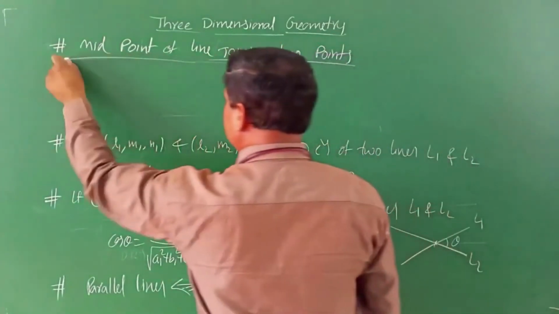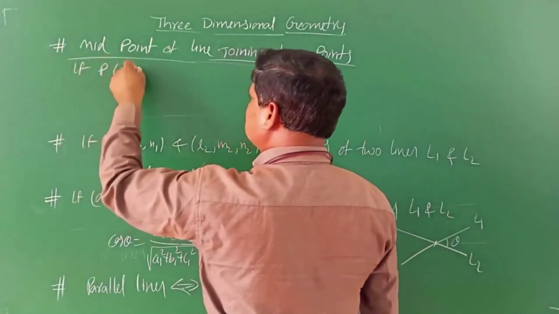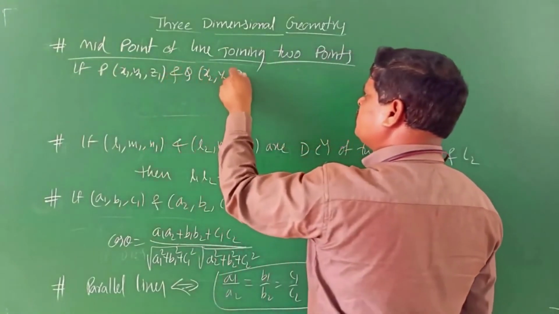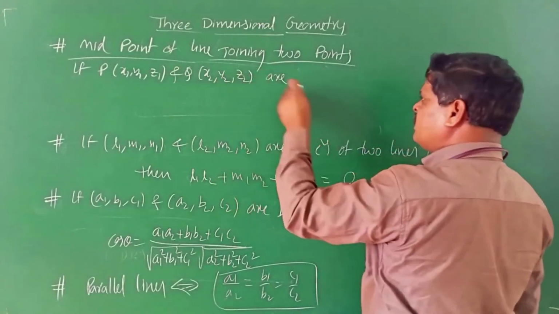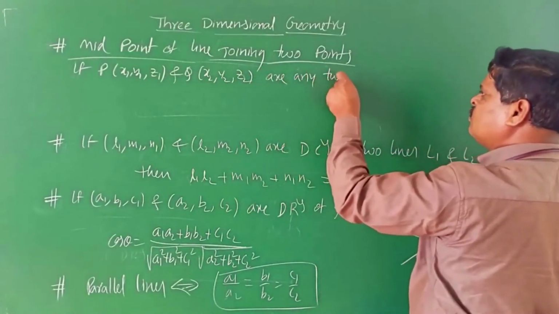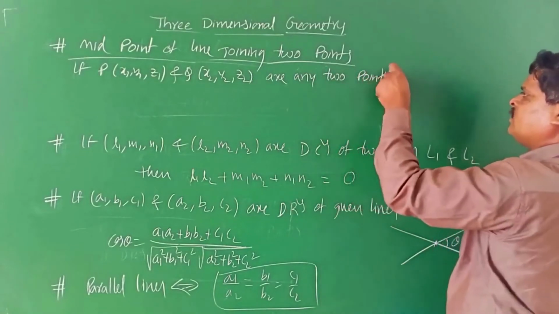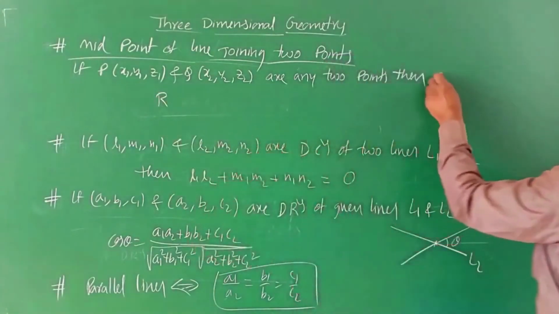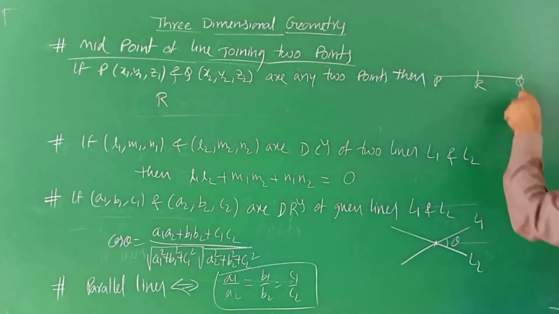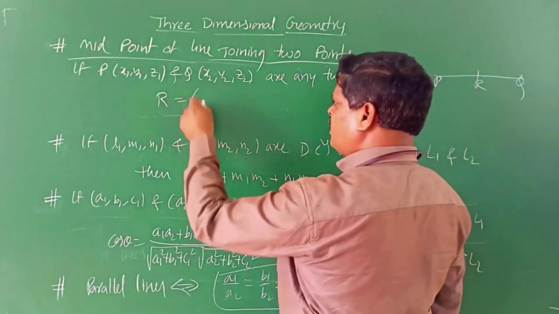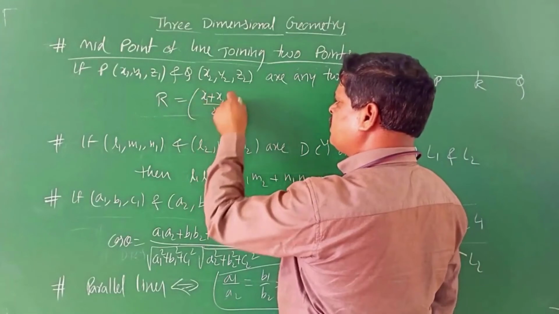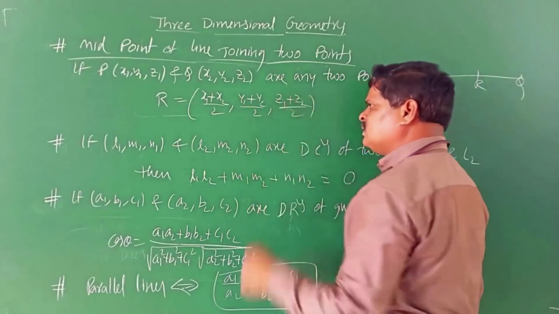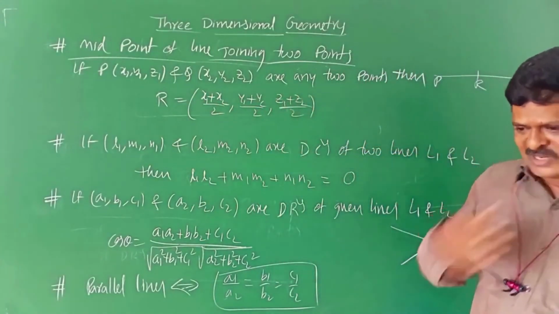Midpoint of the line joining two points: if P(x1, y1, z1) and Q(x2, y2, z2) are any two points, then R is the midpoint of the line joining them. This is P, this is R, this is Q. Point R is equal to ((x1 plus x2) by 2, (y1 plus y2) by 2, (z1 plus z2) by 2). This is about the midpoint of the line joining two points.